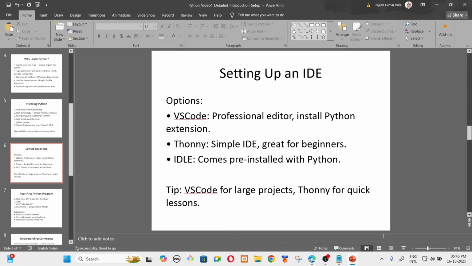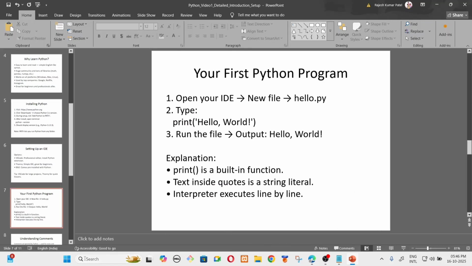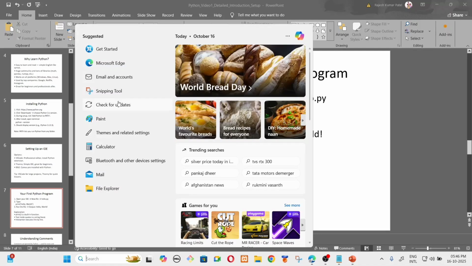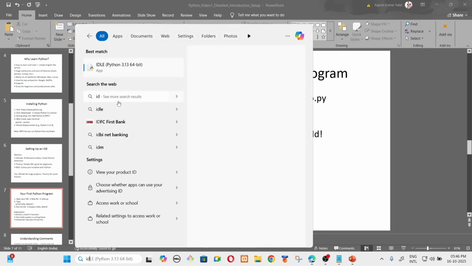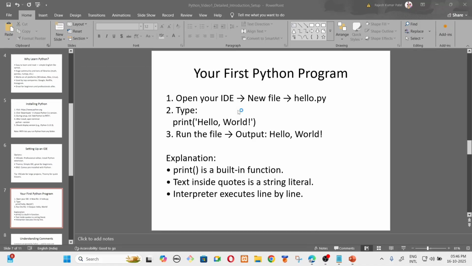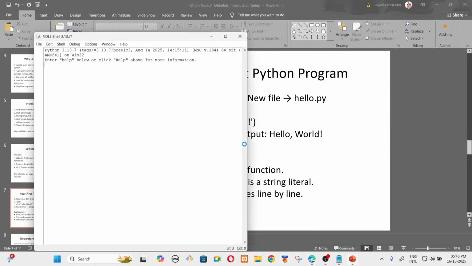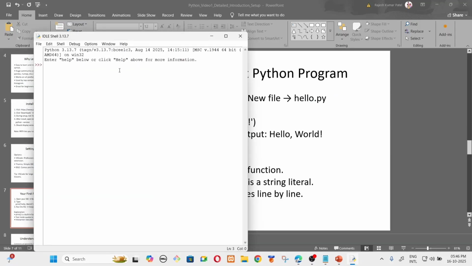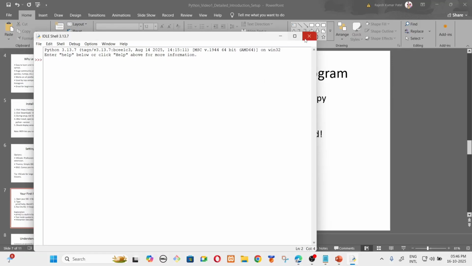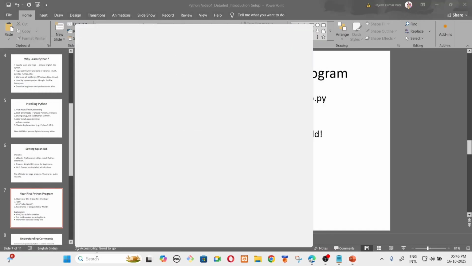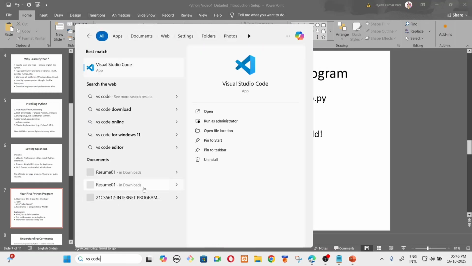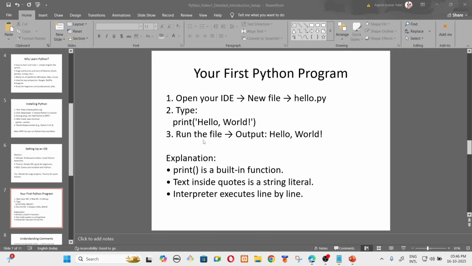Now after installation, you just need to open the IDE. This is the IDE. Here you can directly write a Python program and run it. This is the normal way if you download Python and run the program. But for better performance, we are using VS Code. Here it is better for us.